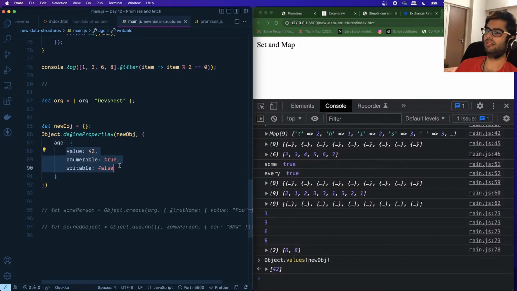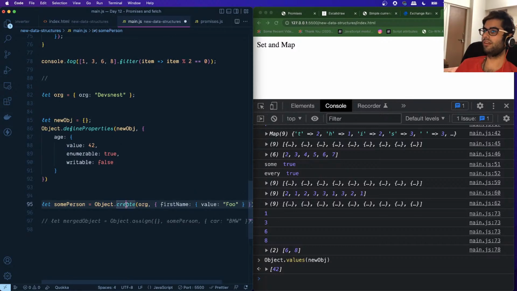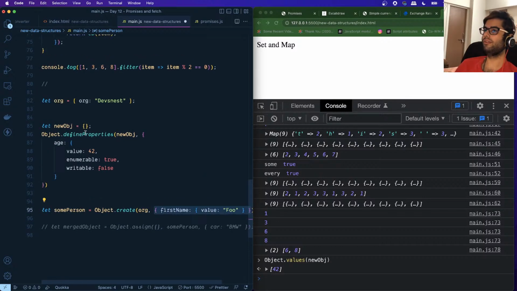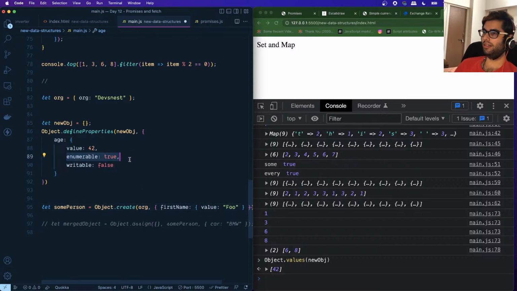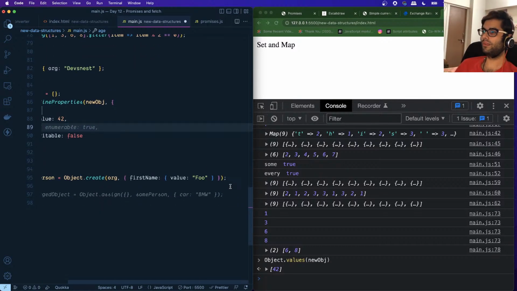There is another set of properties which are available. You can go through them in the list of resources which are provided with the assignment associated with this session, on your own. When we are creating an object using Object.create, this is the structure that we follow while using Object.defineProperties. This is what it is expecting over here. If I omit the enumerable property, the default value for that is false.